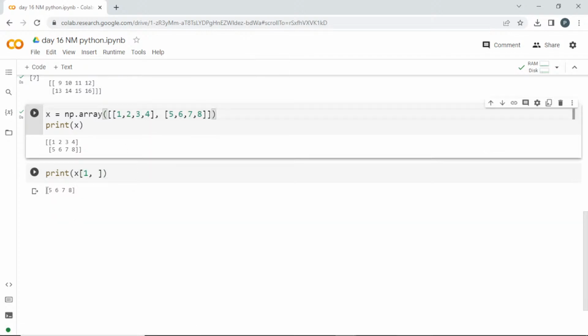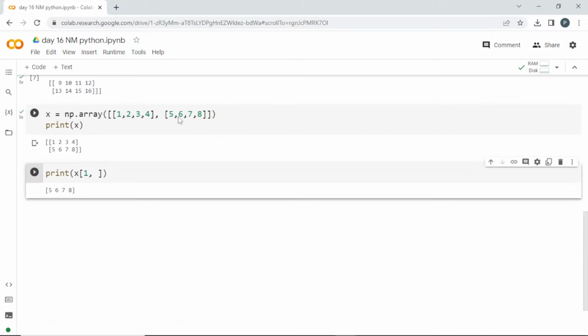Now I went into this one and the 6 is in the first index. So if I go 1, comma 1, it is going to give me the value 6. Clear, guys? If I want 8, it will be in the third index, so I can go with 1, comma 3. If I want this value 4, it will be in the 0th one and in that third index. We got the value 4, right?